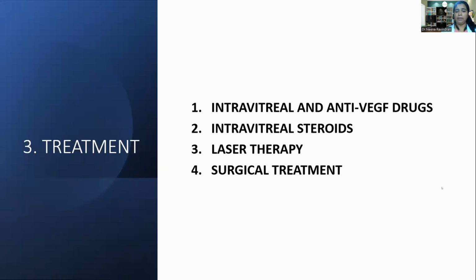Now, coming to the treatment modalities adopted: intravitreal anti-VEGF drugs, intravitreal steroids, and laser therapy, and if all the above three fail, they will go for surgical treatment.